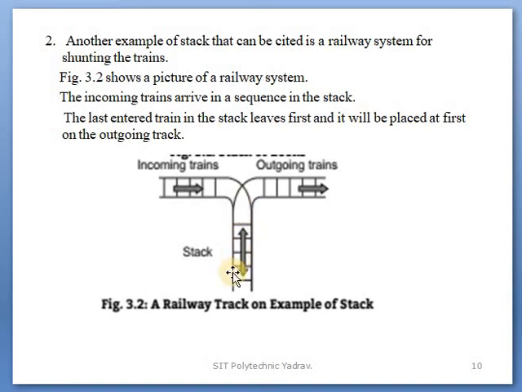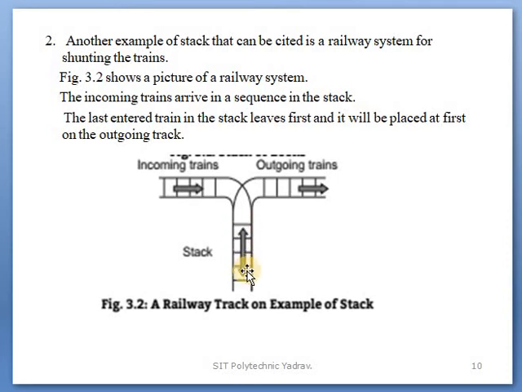For example, it is one type of stack. In that, it is the incoming trains route and it is the outgoing trains route, or track. It is a track of incoming trains. It is a track of outgoing trains. The incoming trains arrive in a sequence in the stack. One train arrives in that stack, another comes after it, the second, third, fourth. One by one trains arrive sequentially